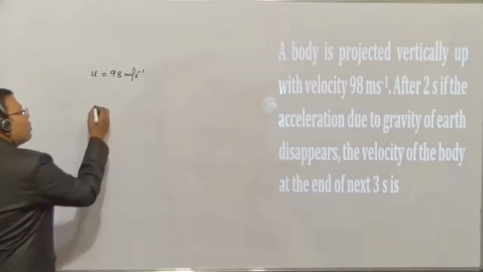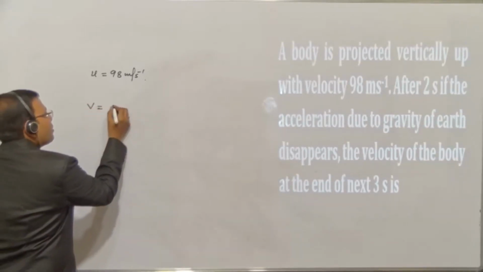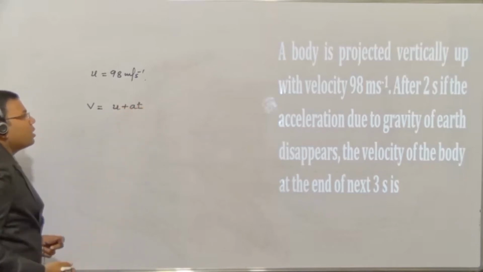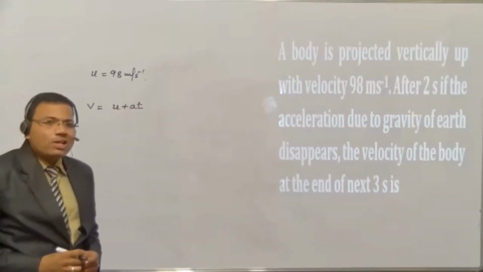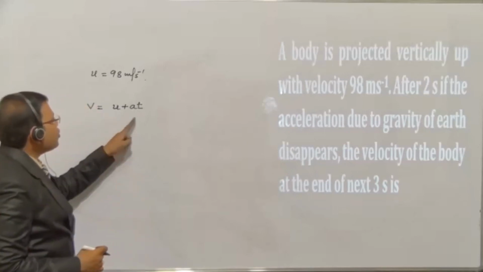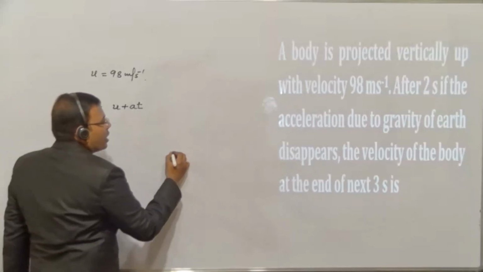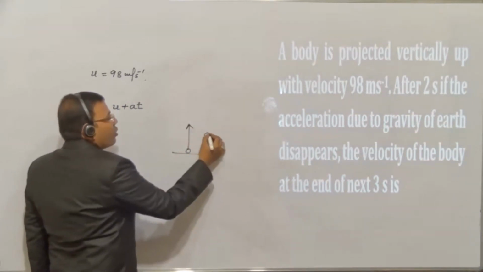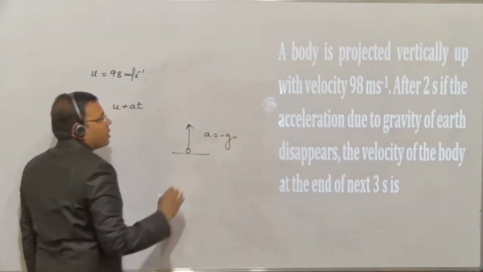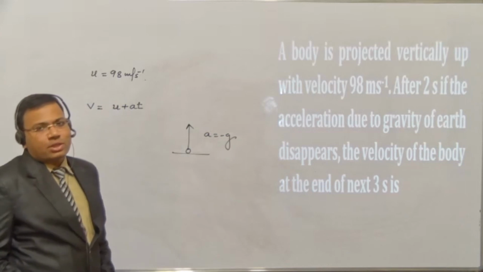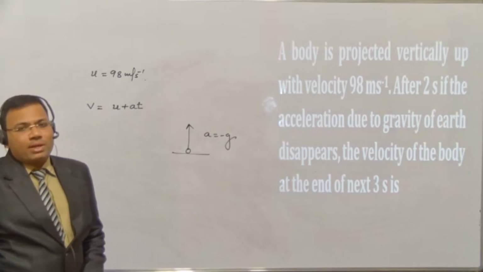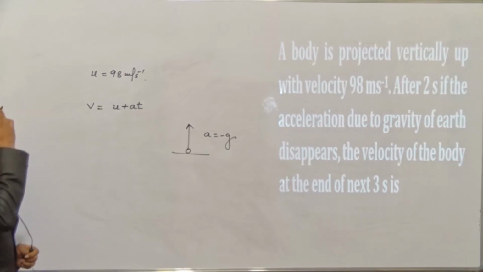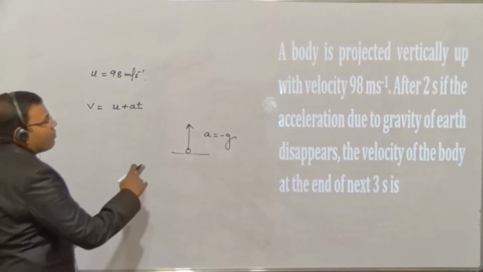आइए, you know the velocity is equals to formula u plus at. I'm using the general equation. V is equals to what? U plus at. The body is projected upward. अच्छे से देखिए, the body is projected upward. So what happens? A you have to take it as minus g. अब आप क्या करेंगे यहाँ पे? Minus g consider करेंगे, ठीक है? Now A is what? Minus g.